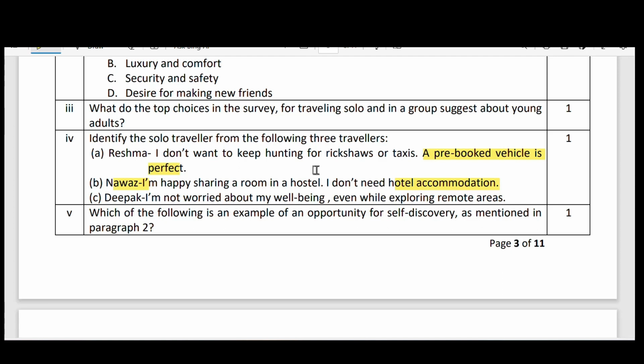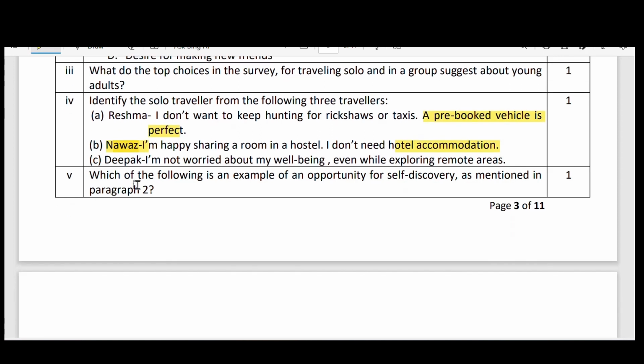So Deepak, we will see. I am not worried about my well-being even while exploring remote areas. So he is not worried about his well-being means he has some people with him, even while exploring remote areas. That means he is accompanied by some people. That's why there is no worry. So Nawaz is the solo traveler. That is the answer. Fifth question.